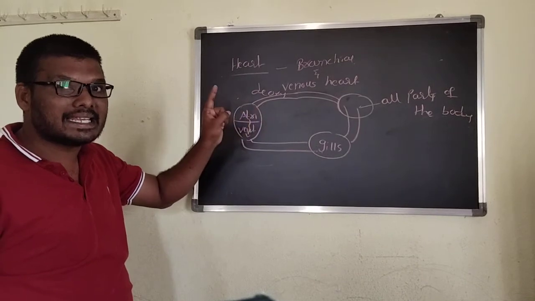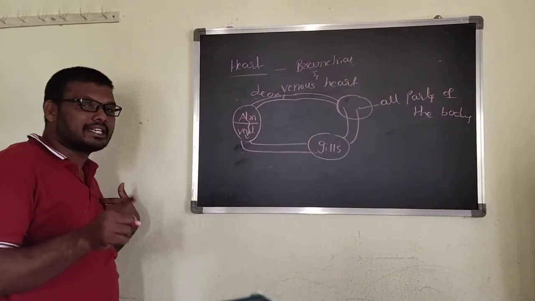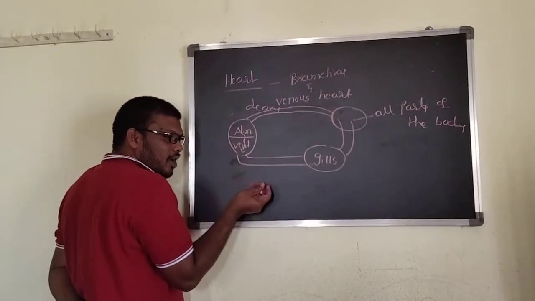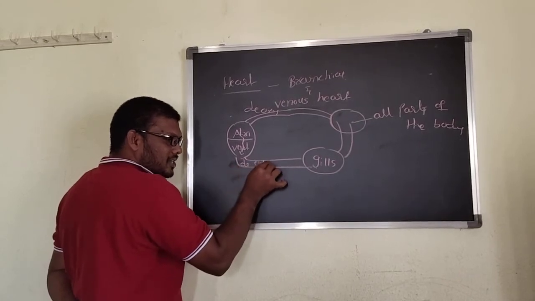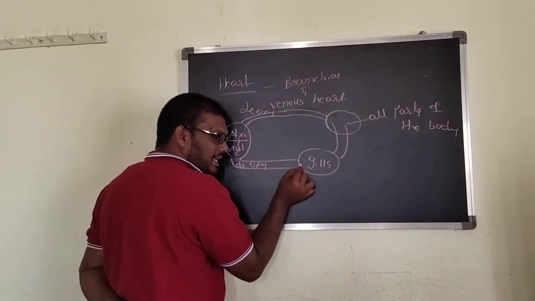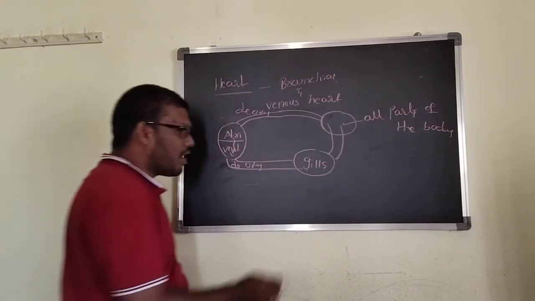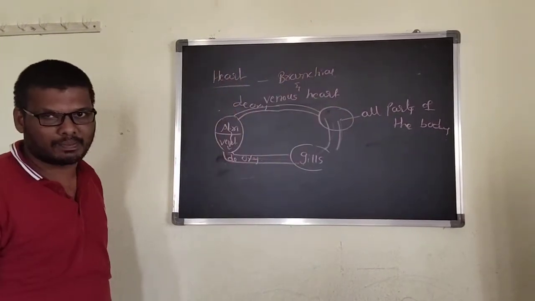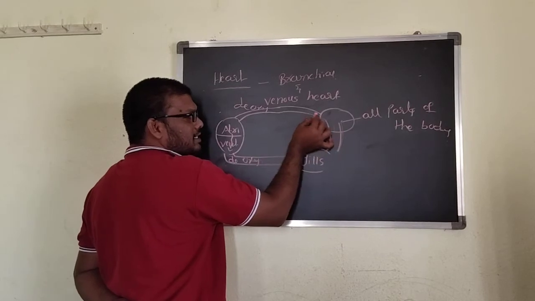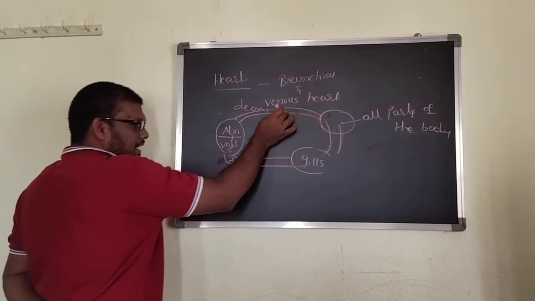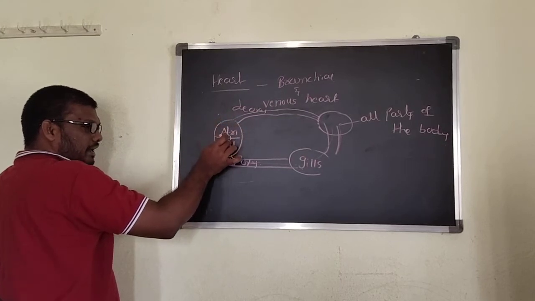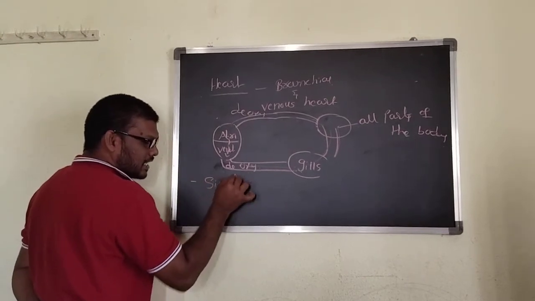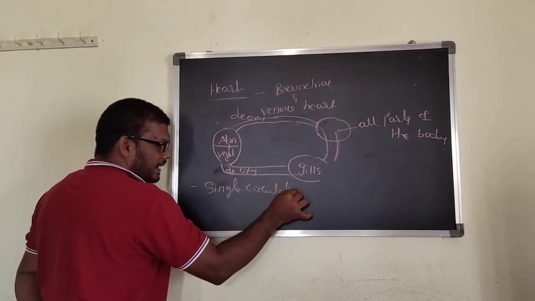Here the circulation is called single circulation. For us the circulation is double circulation. That's why, see, from the heart, from the ventricles, deoxygenated blood is transferred to the gills. There it is oxygenated. This oxygenated blood is supplied to all parts of the body. Here metabolic reaction takes place. Now this deoxygenated blood from the veins enters into the atria to the ventricles, and the process continues. This type of circulation is called single circulation.